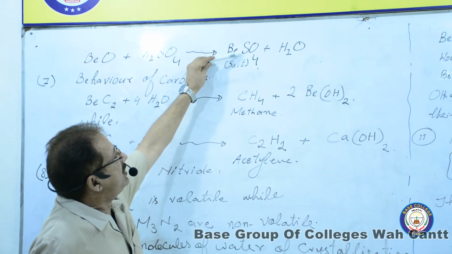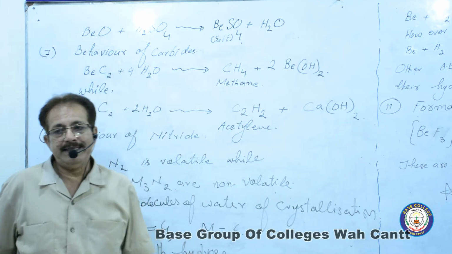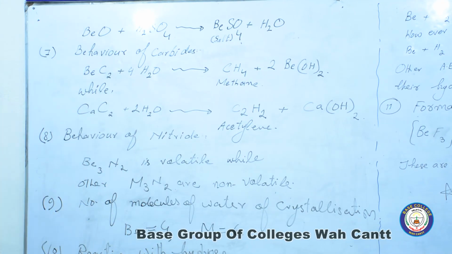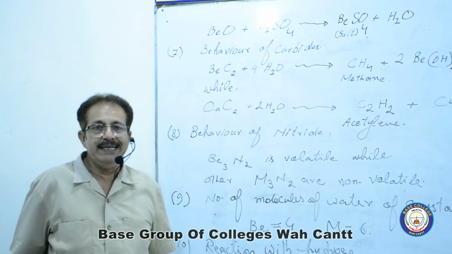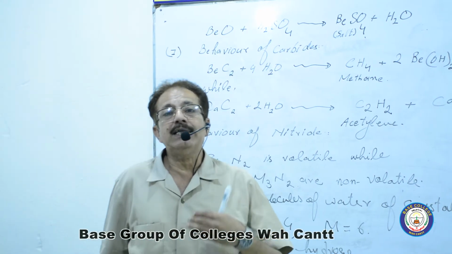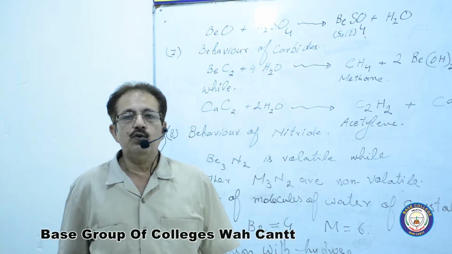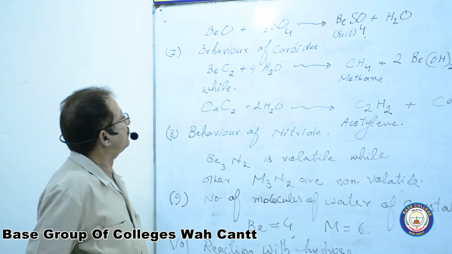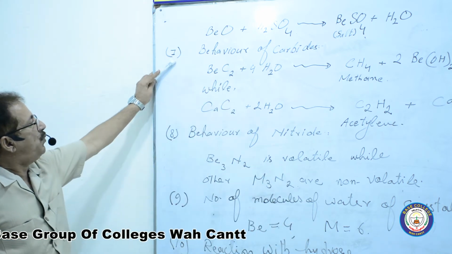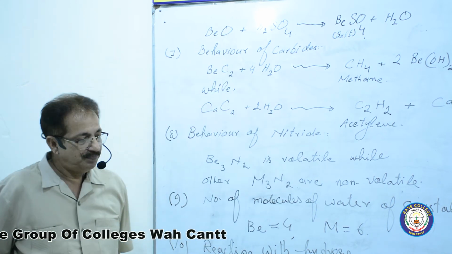This beryllium sulfate is the salt, along with water. Similarly, this BeO can also be dissolved in the alkalis, as we have already discussed, to form the berylates.